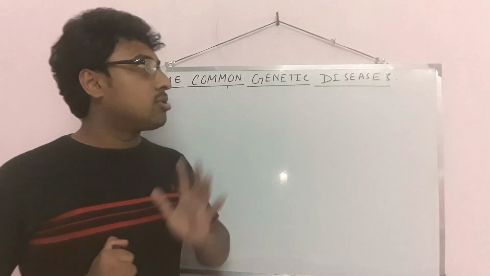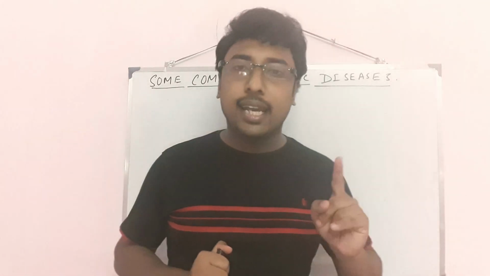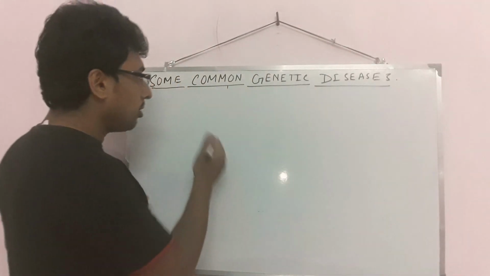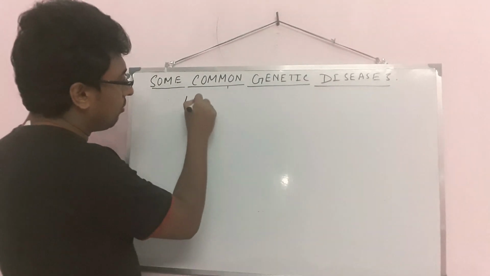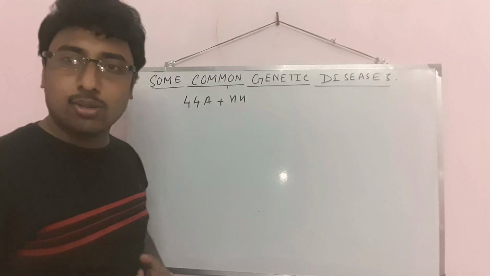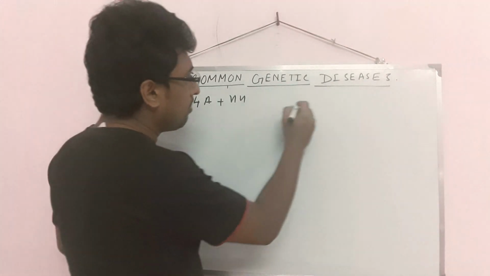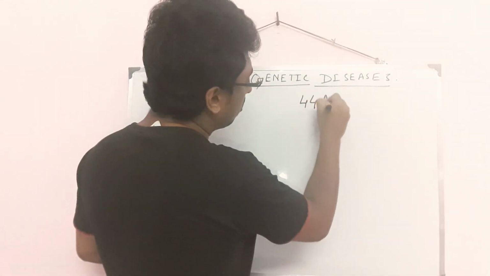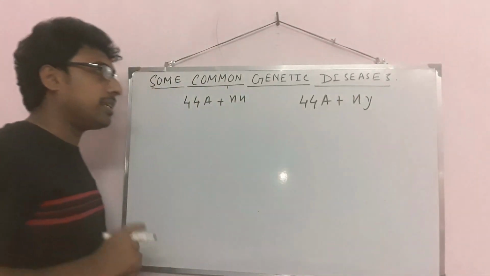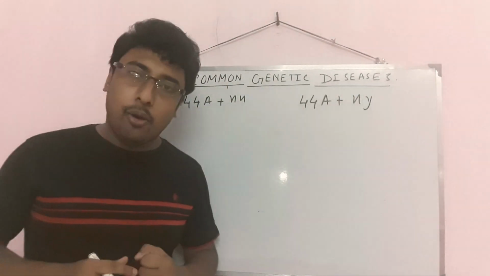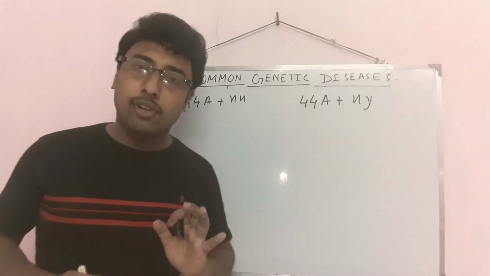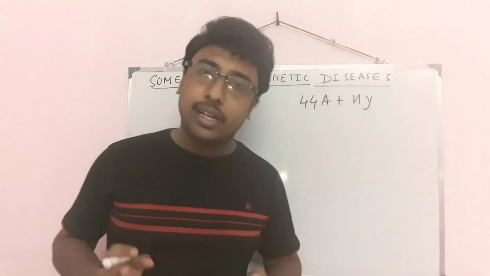Now, hemophilia is also known as X-linked inheritance. Why X-linked inheritance? As I told you, in female there are 44 autosomes plus XX, meaning 2 X chromosomes. Similarly, in male there are 44 autosomes plus XY. X-linked inheritance means that in the disease hemophilia, the X chromosome will be affected.